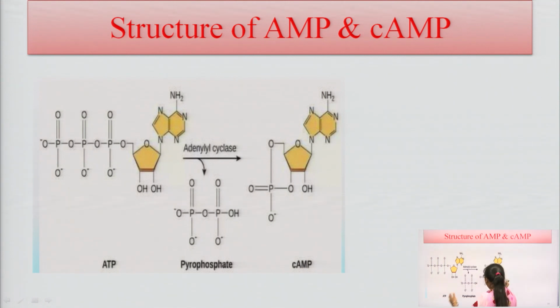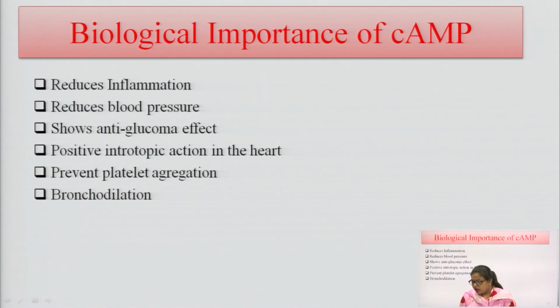This is the general structure of ATP, and when ATP is reacted with adenyl cyclase, there is a release of pyrophosphate from this ATP, and there is formation of cAMP, which is cyclic adenosine monophosphate. There is a formation of a cyclic bond here, and there is a formation of cyclic AMP. And what is the biological importance of cAMP?